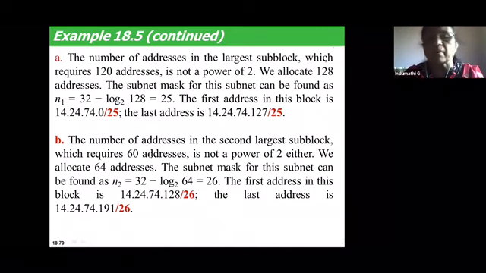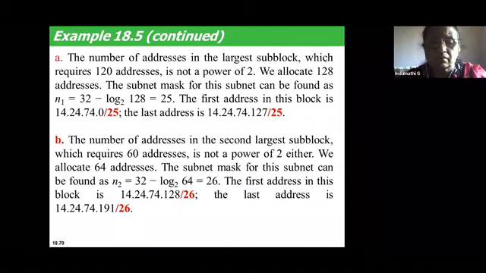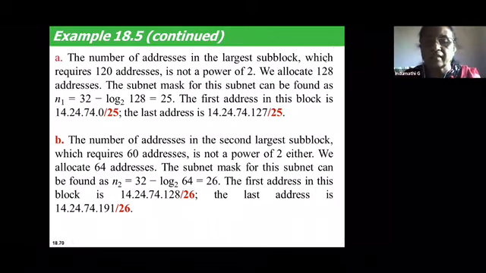So 60 is not a power of 2. The next immediate number which is a power of 2 is 64. So instead of 60, the number of addresses for the second block becomes 64. How do I calculate the subnet mask for this? Subnet mask is calculated using N2 is equal to 32 minus log 64 to the base 2. Log 64 to the base 2 is 6, since 64 is 2 to the power of 6, right? So that means 32 minus 6 is 26.